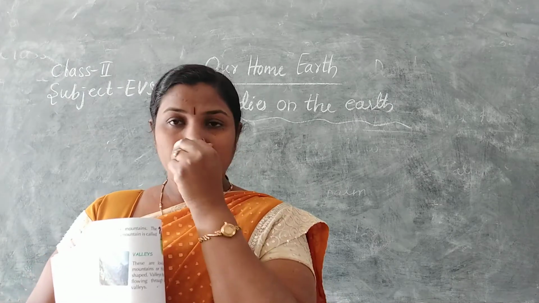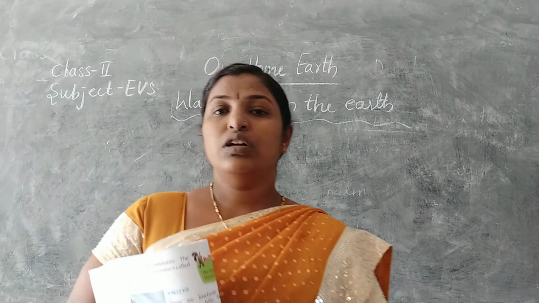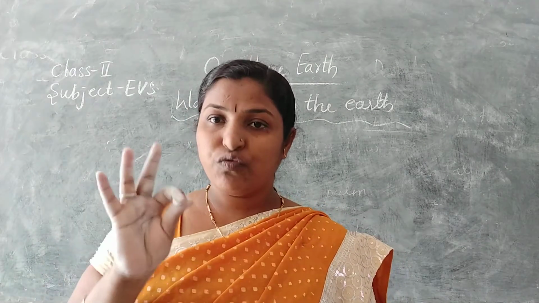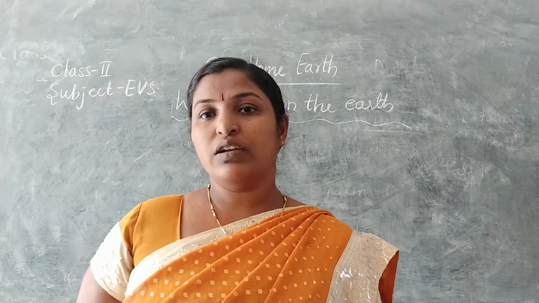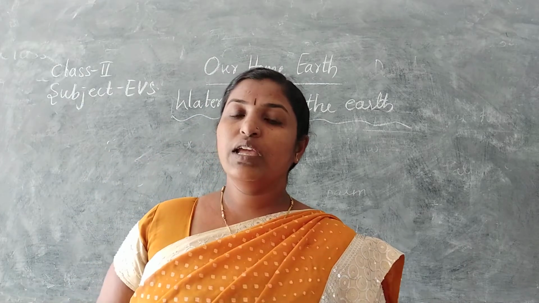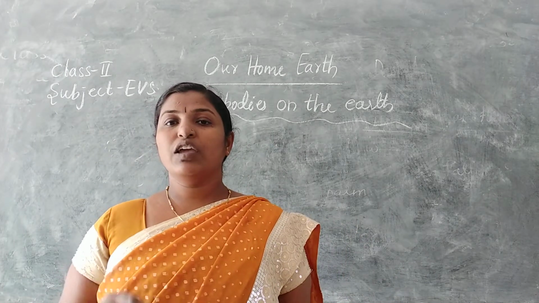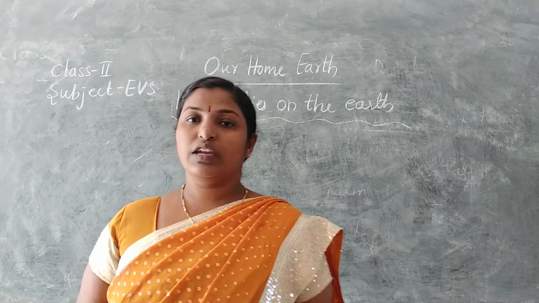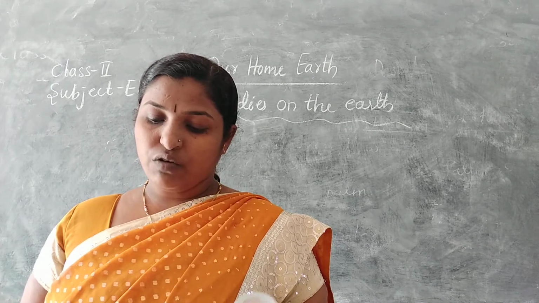If the whole earth is divided into 4 equal parts, 3 parts are water and only 1 part is land. So the earth has a larger quantity of water, three-fourths.